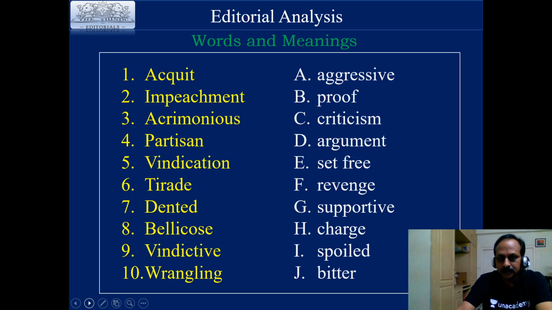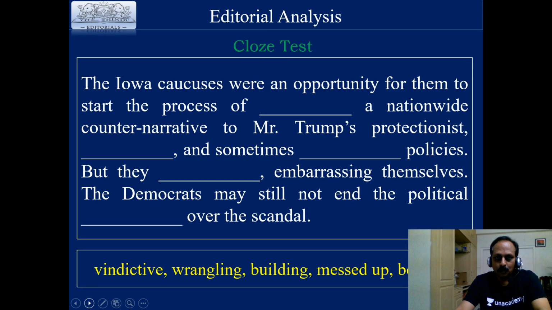Tirade is criticism. Wrangling is argument. That is correct. Tirade, criticism, and wrangling, an argument that lasts for a long time. A long time. Then we use the word wrangling.